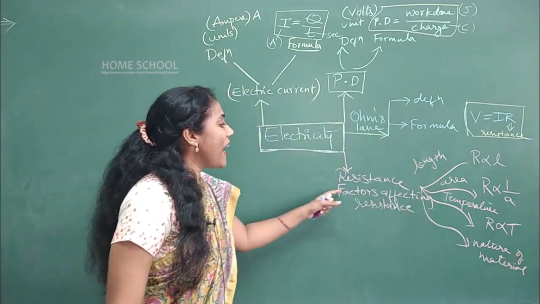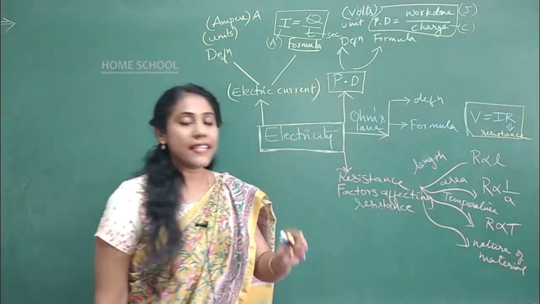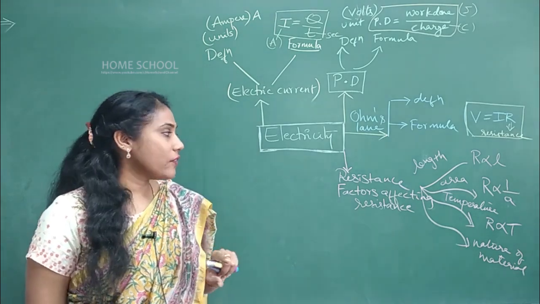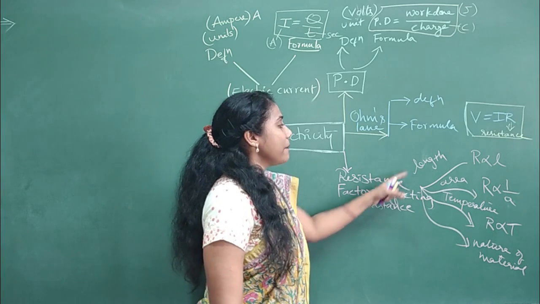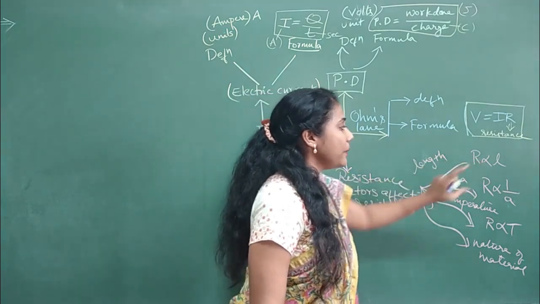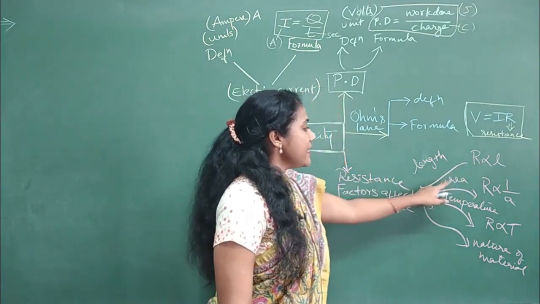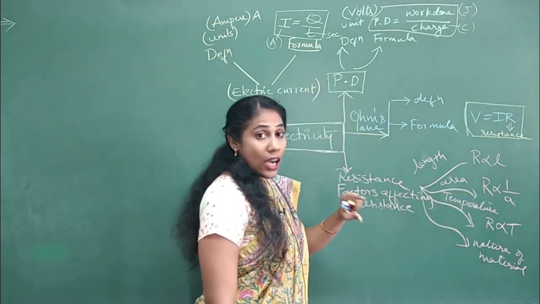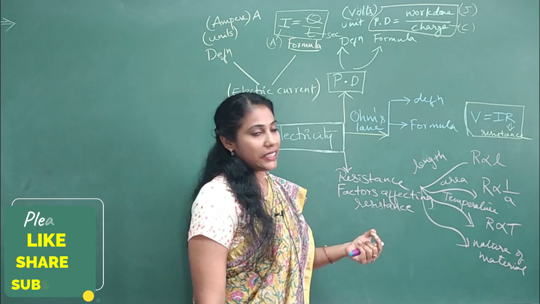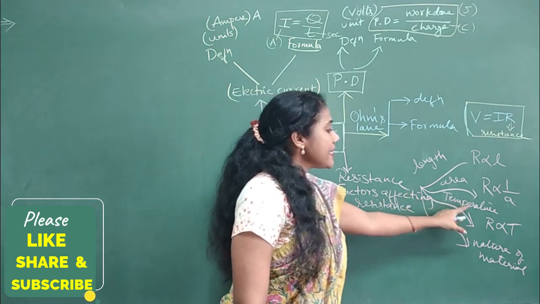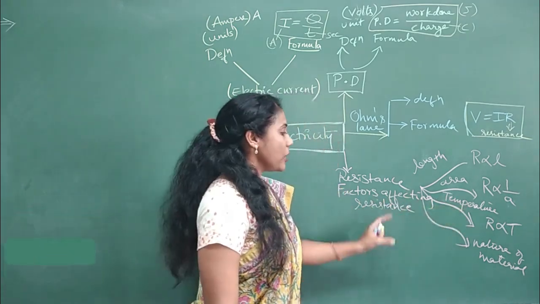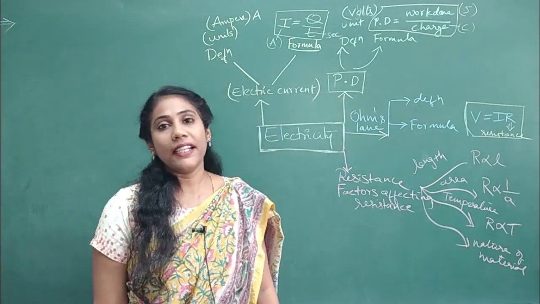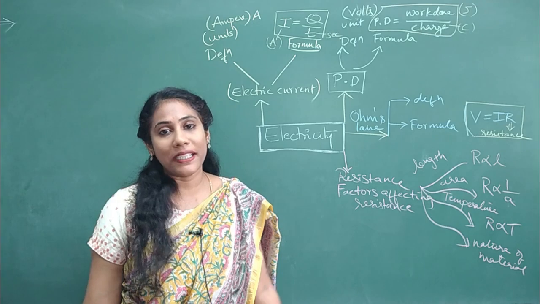Clear? Factors affecting resistance is the most important topic. It can be asked for 2 marks or 1 mark. Resistance is directly proportional to length. It is inversely proportional to the area of cross section of a conductor. It is directly proportional to temperature. And it also depends on the nature of the material.